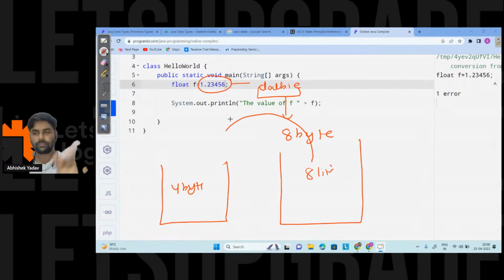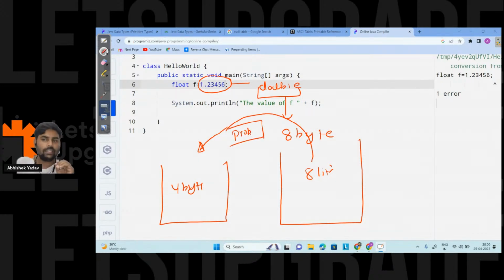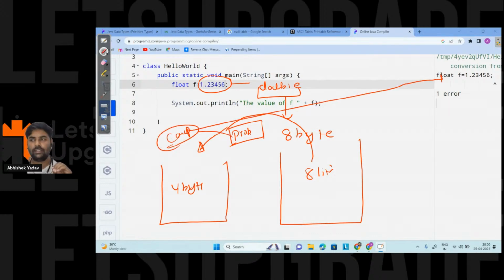So what we are doing here is trying to transfer the data from an 8-byte container to a 4-byte container. And when we try this kind of stunt, the compiler will say, hey, there is a probability of loss of data. When there is a probability of loss of data, the compiler will not take care of this kind of conversion. It will throw the error. This kind of error is called a compile time error. Everyone is getting this point?